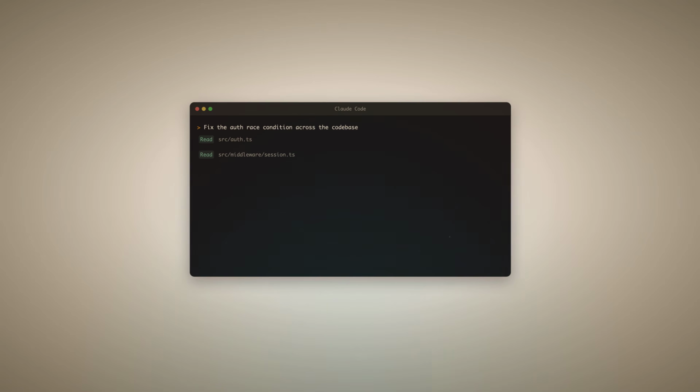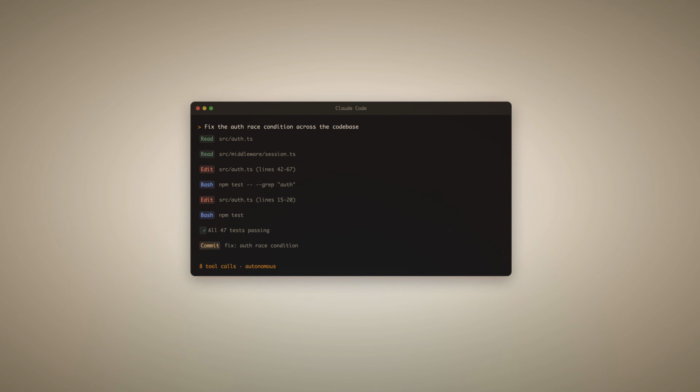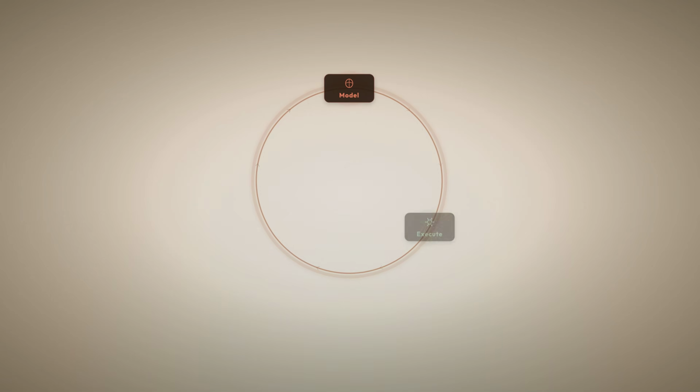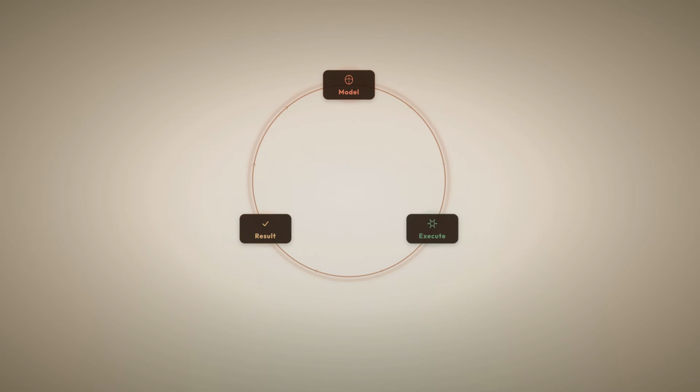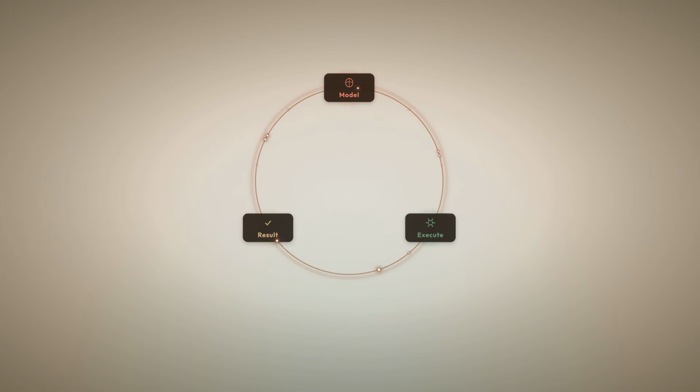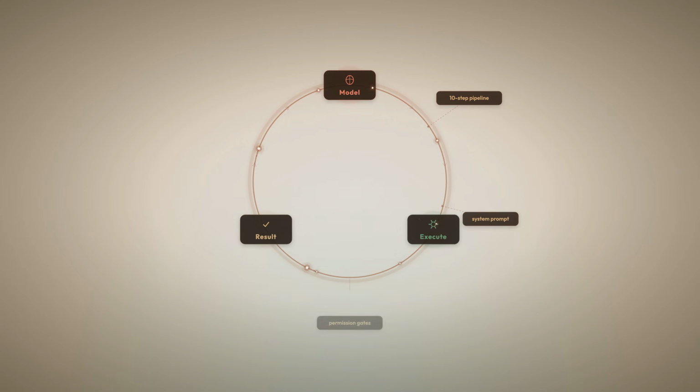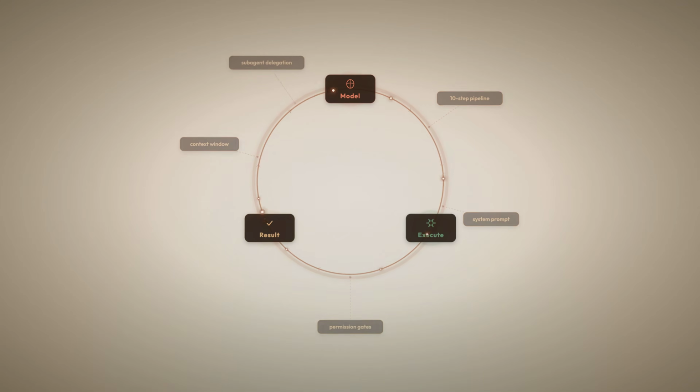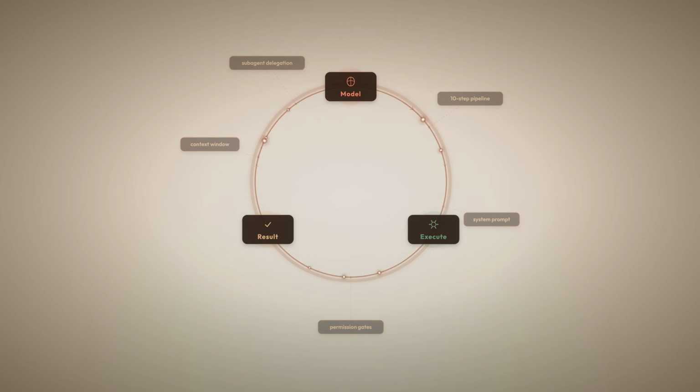Claude Code ships multi-file refactors, debugs race conditions, sets up CI pipelines autonomously, dozens of tool calls, hundreds of decisions, zero human intervention. The core architecture: a while loop. Call the model, execute tool calls, feed results back, repeat until the task is done. Every layer in this video, the 10-step pipeline, the system prompt, permission gates, the context window, subagent delegation, builds on that loop. This is how AI agents actually work.